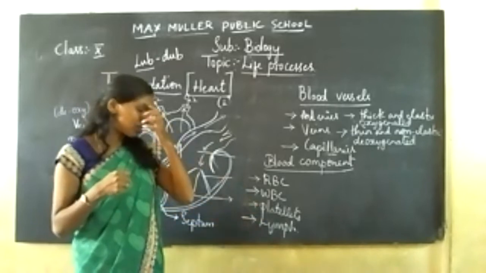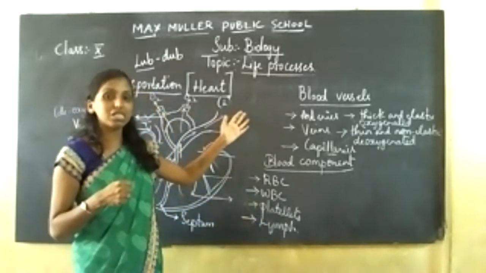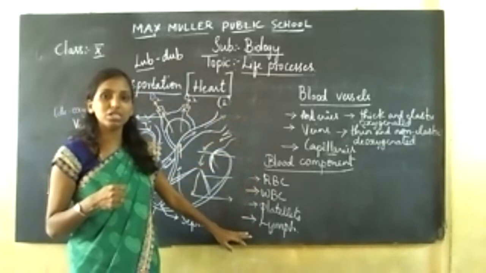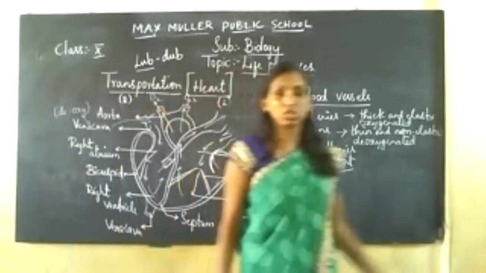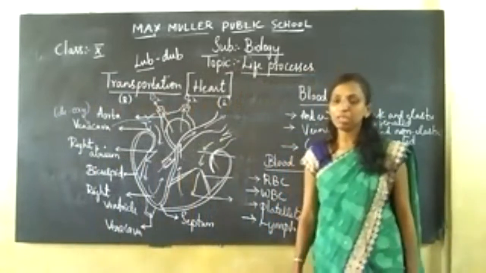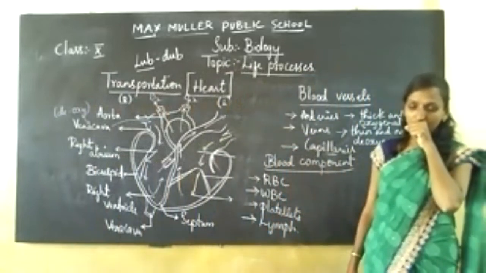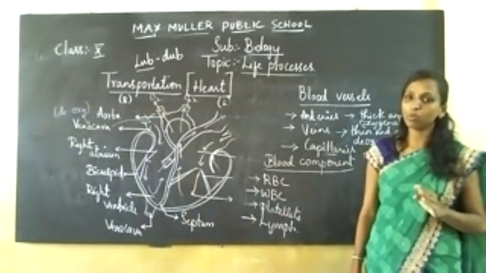So this is how the circulation, the blood vessels and the blood components work. As I told you, BP, blood pressure, is measured by your sphygmomanometer.